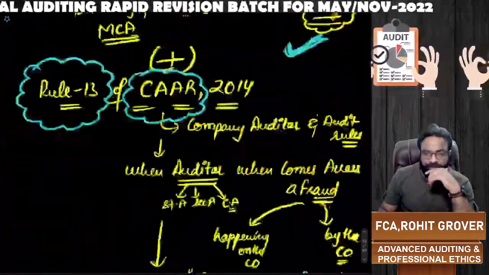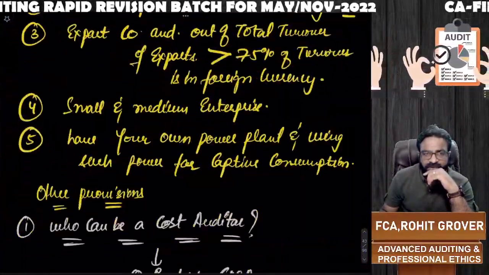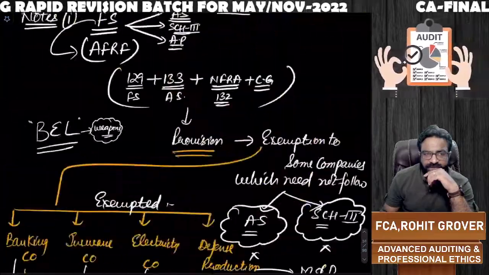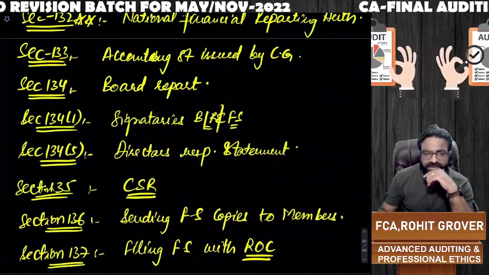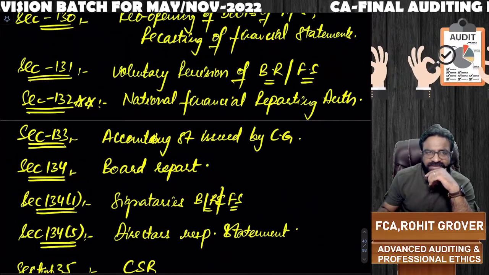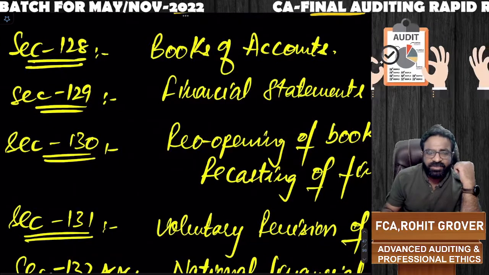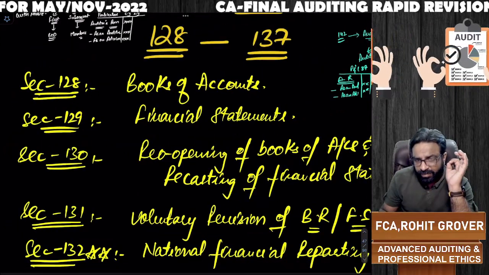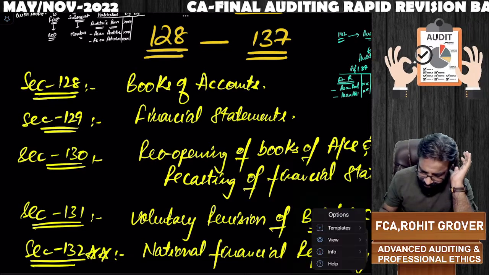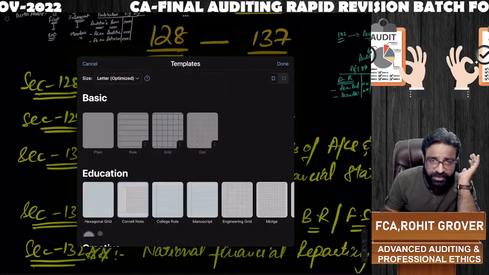Now, as you all know that in the maintenance of books of accounts, we have to cover section number 128 to section number 137. This is a list of sections which we are going to cover. That is section number 128 to section number 137. This is relating to your chapter called Maintenance of Books of Accounts. Clear everyone? Yes or no?